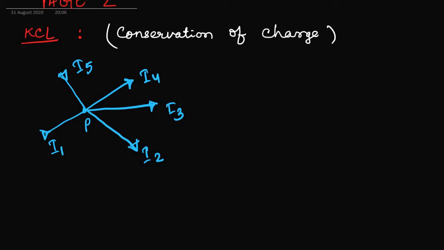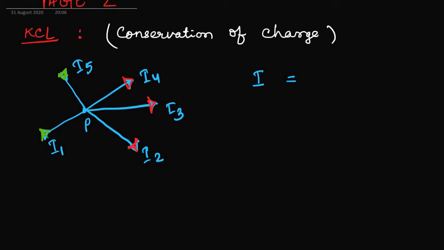He says that the algebraic sum, that is I, the net current at point P, will be the algebraic sum of currents in each wire. Why am I giving the arrowheads? You can see here that those towards P are mentioned in green color, and those going away are mentioned in red color arrowheads.